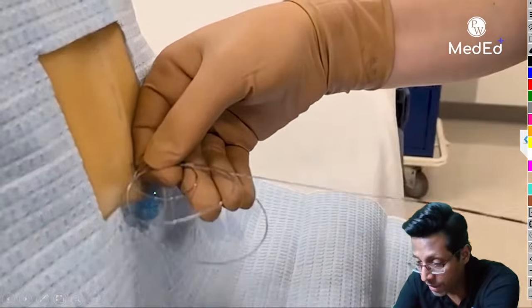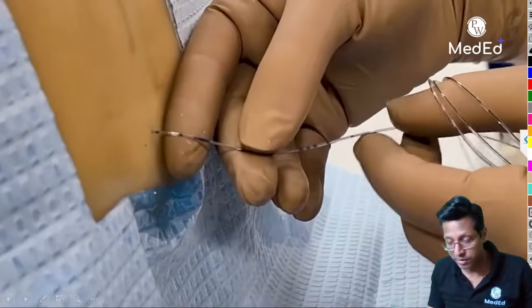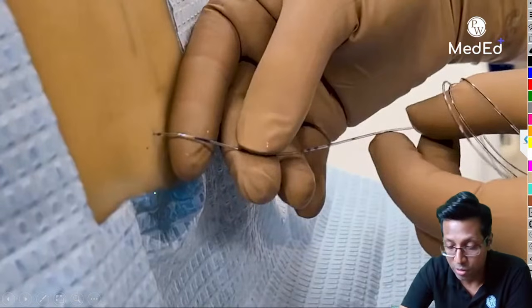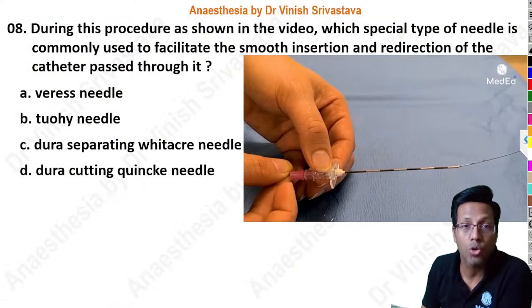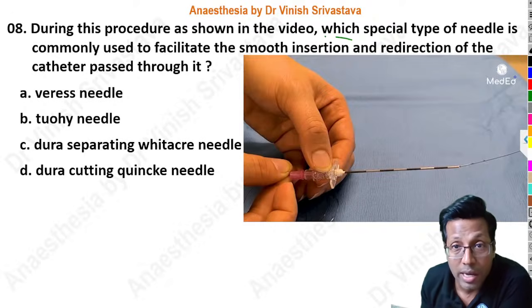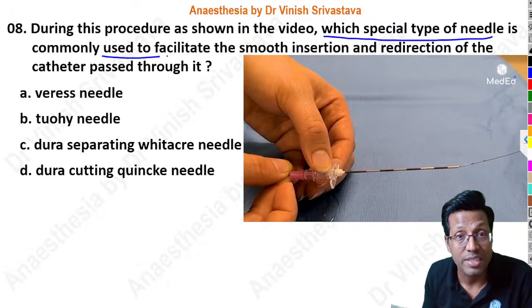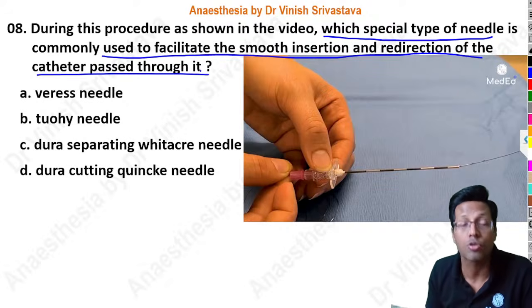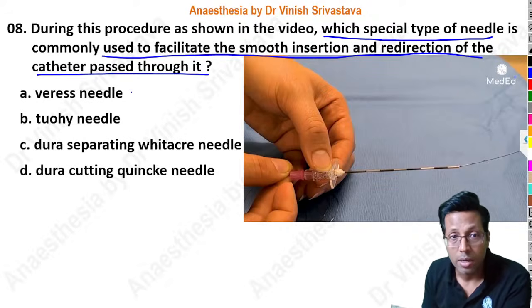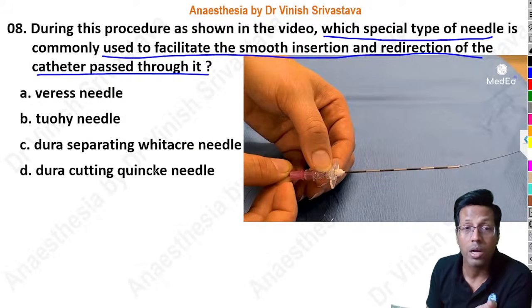All right, so epidural needle. Dr. Anuj already gave the answer which I wanted to ask. Okay, so all of you have understood this is a question related to epidural, correct? So during this procedure shown in the video, which special type of needle is commonly used to facilitate the smooth insertion and redirection of the catheter passed through it? Is it a Veress needle? Is it a Tuohy needle? Is it a dura separating Whitacre needle or a dura cutting Quincke needle?